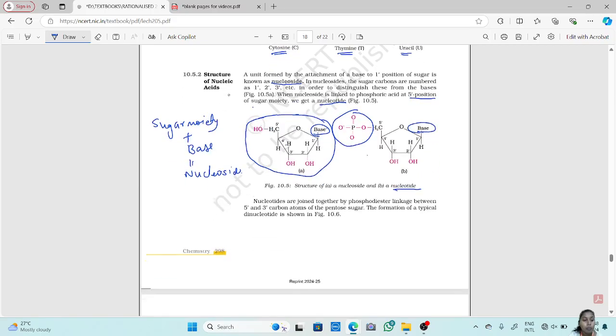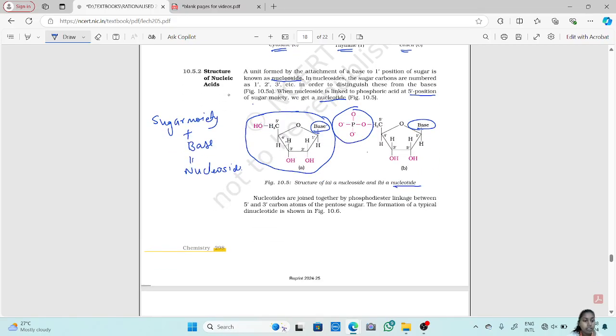Now when we have a sugar moiety plus base plus phosphoric acid, PO4 minus, when we have sugar moiety, base and a phosphoric acid, it is the nucleotide.